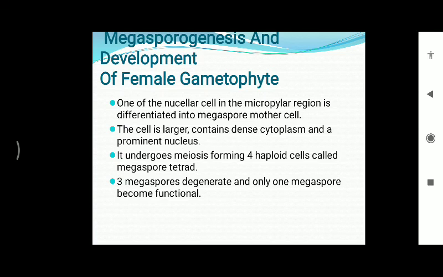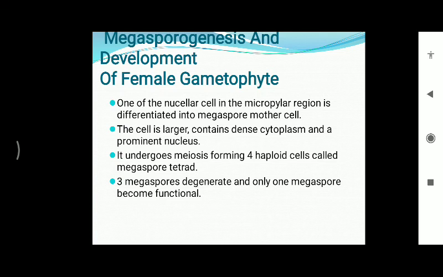In the next slide, it is given about megasporogenesis and development of the female gametophyte. This is a very important process, which we are going to start discussing. Here it is given that one of the nucellar cells in the micropylar region is differentiated into the megaspore mother cell. You need to keep the book along with you for understanding the megaspore mother cell.